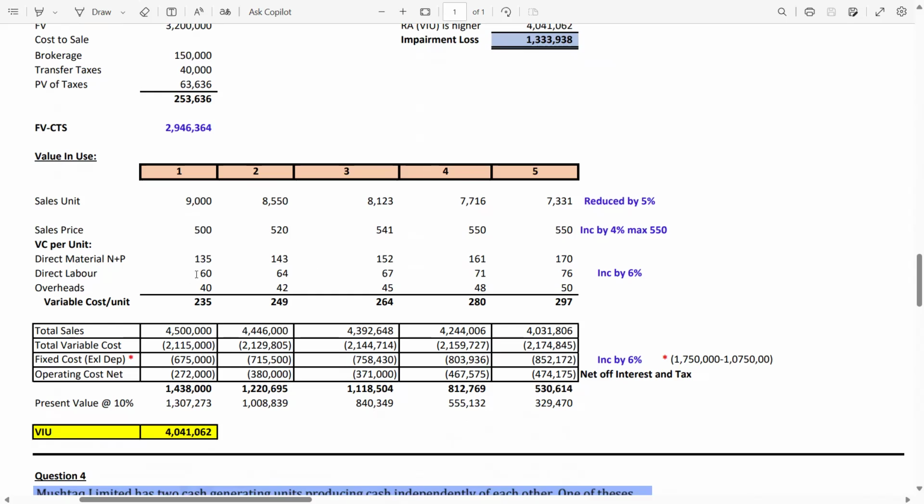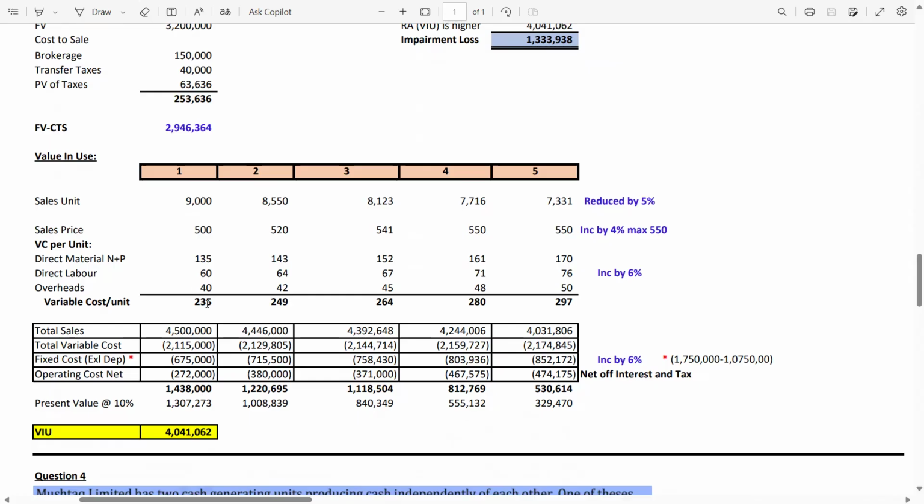Direct labor cost 60 in the year 2013, meaning year 1. In year 2, 1.06 multiplied by 60, you will get the increase, which is 64, and then so on till year 5. Same goes for the overheads.